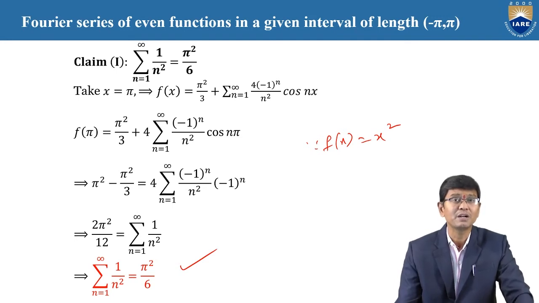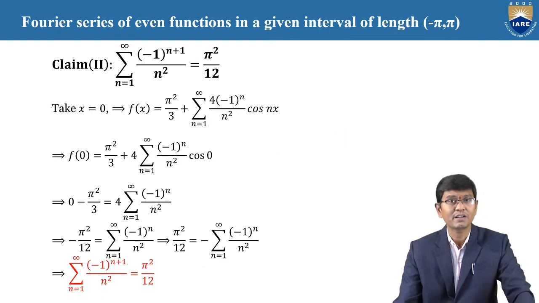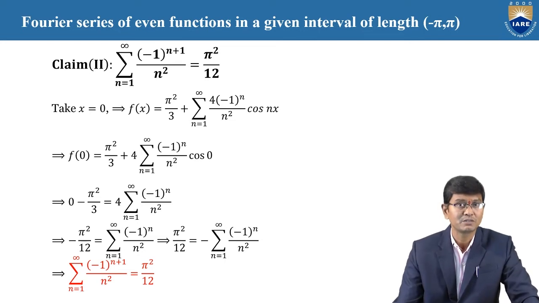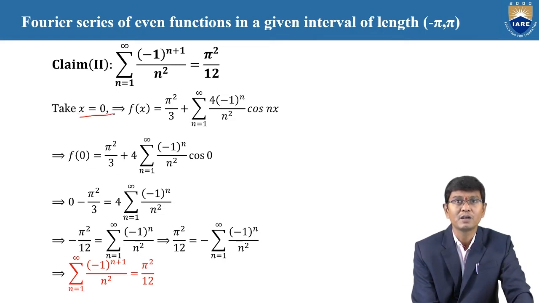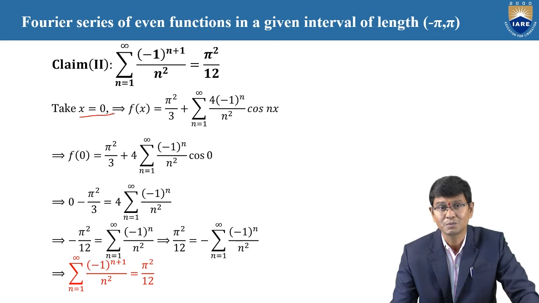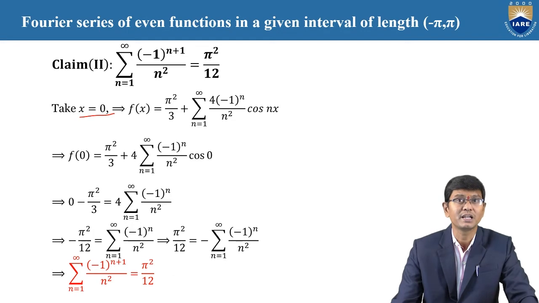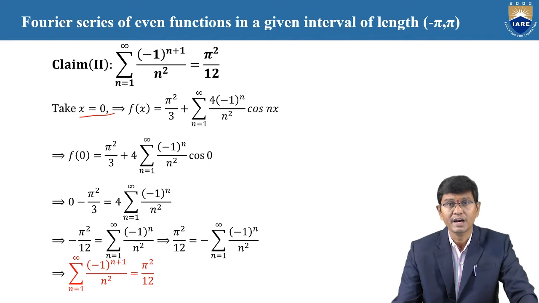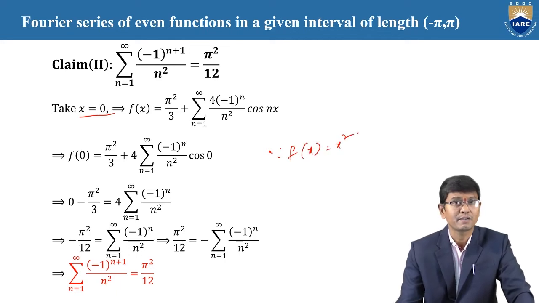Now we will verify the second condition, that summation n equal to 1 to infinity minus 1 whole power n plus 1 by n square is equal to pi square by 12. Here also, in whatever we obtained previously for f of x, by replacing x equal to 0, the value of f of 0 is equal to pi square by 3 plus 4 into summation n equal to 1 to infinity minus 1 whole power n by n square into cos 0. And here also f of 0 is equal to 0, since f of x is x square.